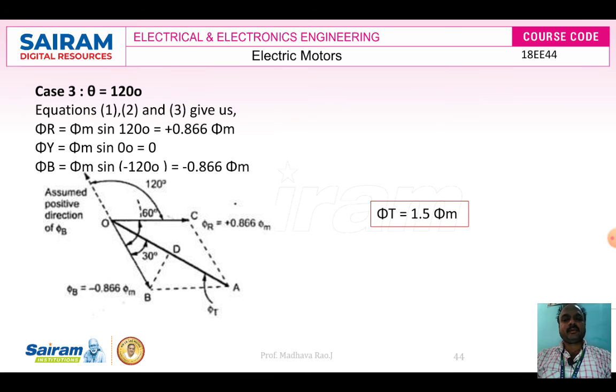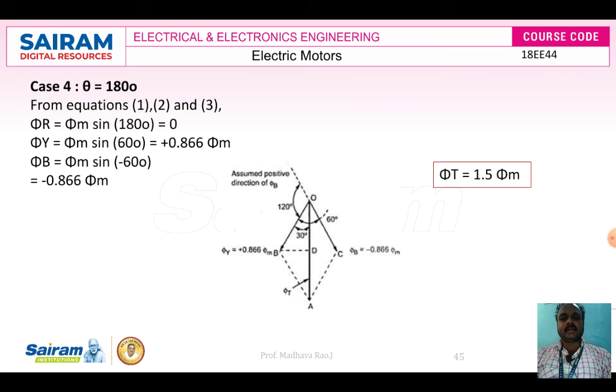Similarly, theta is equal to 120 degrees, phi t is equal to 1.5 into phi m. Here phi Y will become 0. Same explanation, but different phasors, different magnetic fluxes we will explain. In this, phi R and phi B will be present, phi Y will be 0. So draw the phasor diagram with phi R and phi B and find out the total flux. So total flux will be equal to 1.5 times phi m. Similarly, theta is equal to 180 degrees. So phi R will become 0, phi Y and phi B will be present. Draw the phasors with phi Y and phi B. So phi t is equal to 1.5 times phi m.